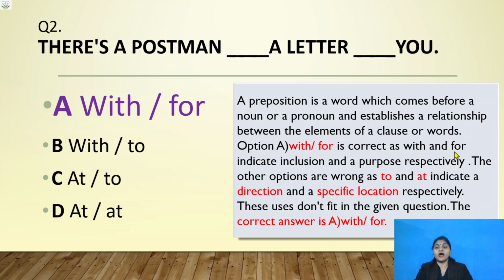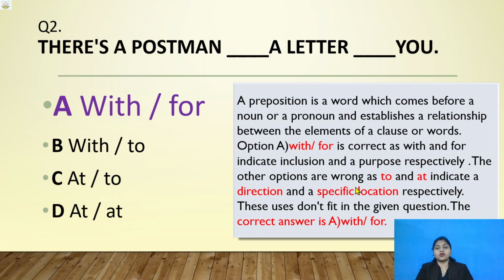Means for is used for the purpose, with is used for the inclusion. Inclusion means there is a postman with a letter, means postman is there, and what is included with the postman? Letter is also included with the postman. So with is used for inclusion, and for is used for the purpose.